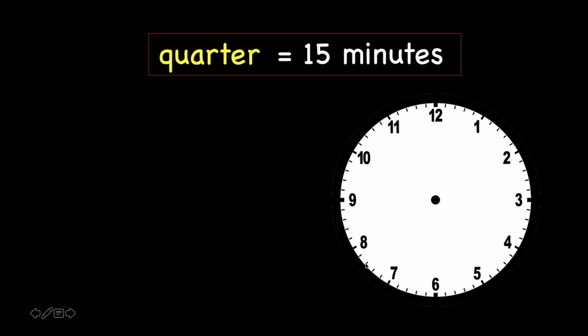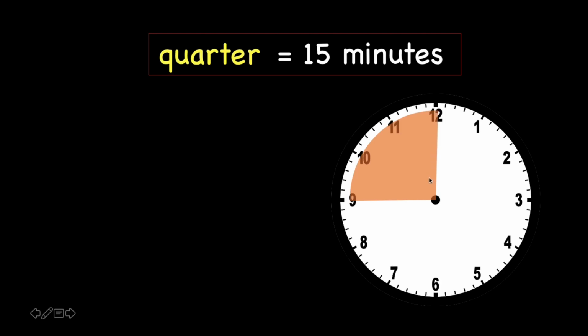Now, we are going to learn another concept. This is on the left-hand side of the clock. Same thing, a quarter equals 15 minutes. If the 15 minutes is the last 15 minutes, let's count together. 1, 2, 3, 4, 5, 6, 7, 8, 9, 10 minutes, 11, 12, 13, 14, 15.